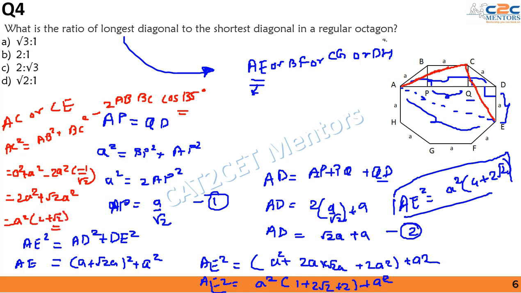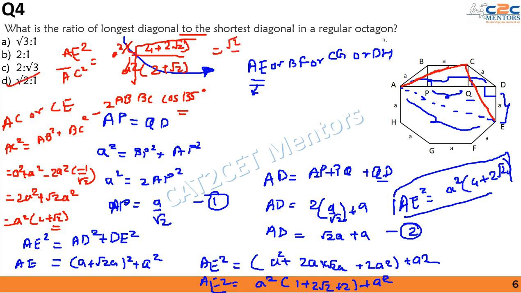Now I have to find out the ratio between these two. If I take the ratio of the squares, because we have the lengths in terms of squares, AE square by AC square is equal to A square multiplied by 4 plus 2 root 2 upon A square multiplied by 2 plus root 2. So if I take the square roots, I will be left with the ratio, that is I have to take the square root of this term, and this is equal to under root 2, that is option number D.